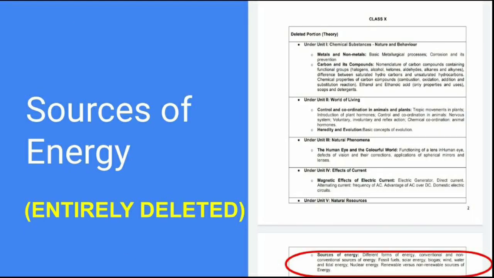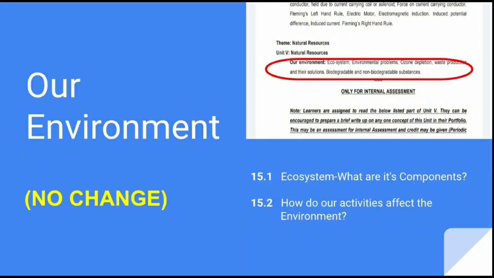The second chapter to be deleted is sources of energy, chapter number 14. So with this, two chapters, control and coordination and sources of energy, are not there in the current year syllabus. No reduction in our environment.